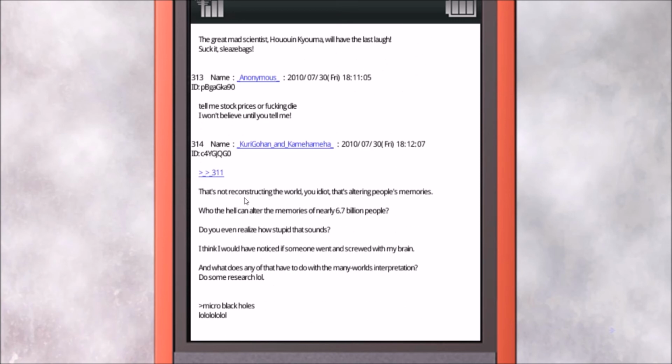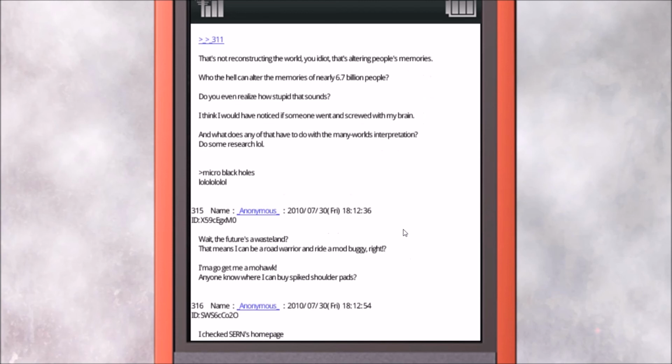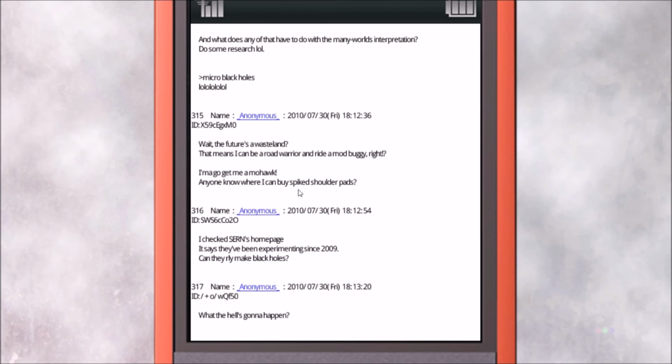That's not reconstructing the world. That's altering memories. Who the hell can alter memories of nearly 6.7 billion? Do you even realize how stupid it sounds? I think I wouldn't notice if someone screwed with my brain. What does that have to do with many worlds interpretation? Do some research. Micro black holes. Ha lol. Wait, the future's a wasteland? That means that I can be a road warrior and ride a mad buggy, right? I'm gonna go get me a mohawk. Anyone know where I can buy spiked shoulder pads?